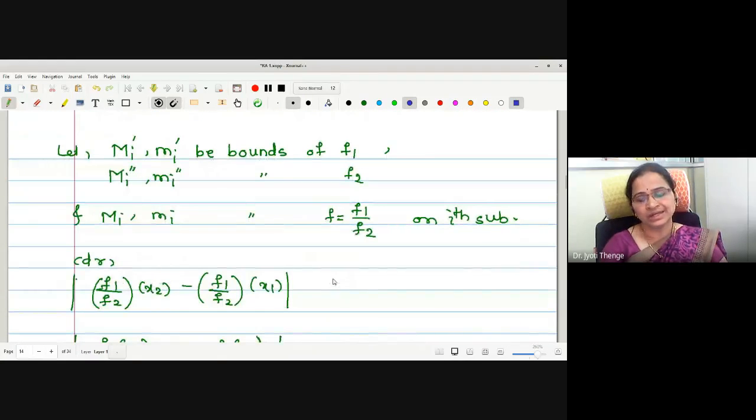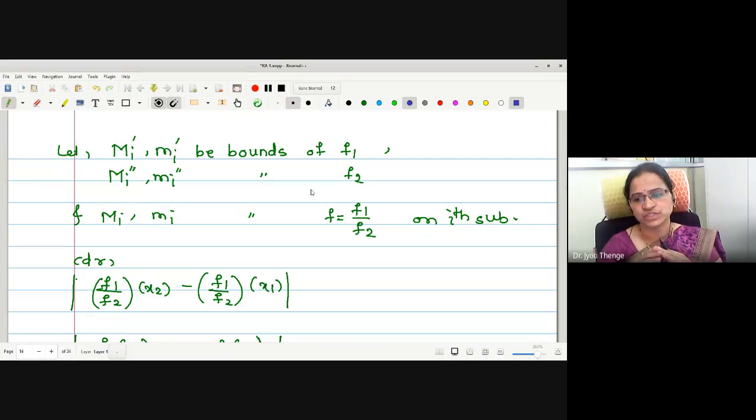Now, till now, we have seen four different types of operations in integrability. The first theorem we have seen is that the addition of two integrable functions is integrable. In the second theorem, we have seen the difference of two integrable functions is integrable. Third is the product of two integrable functions is integrable. Fourth is the quotient of two integrable functions is integrable.